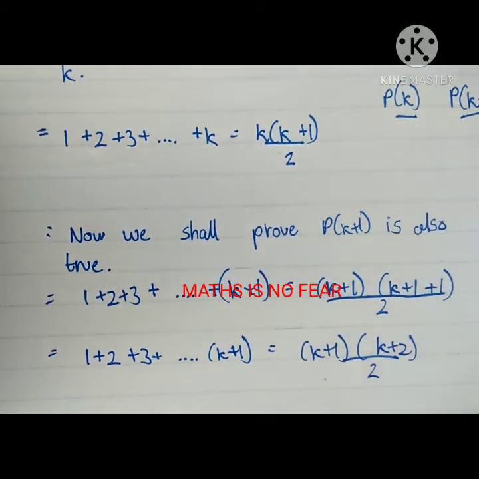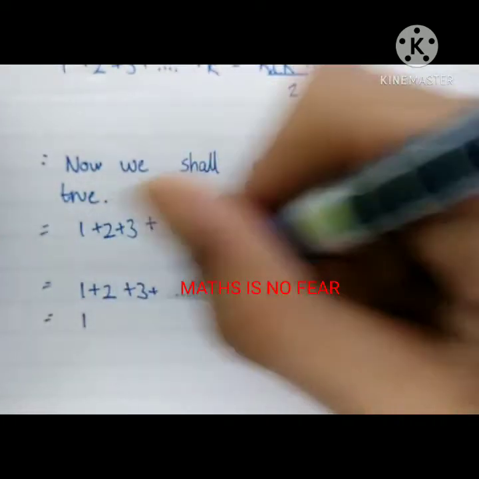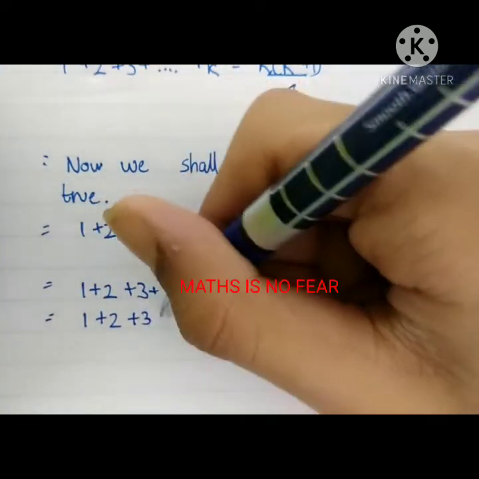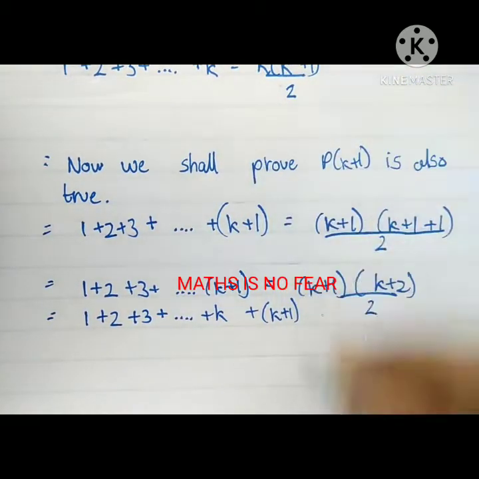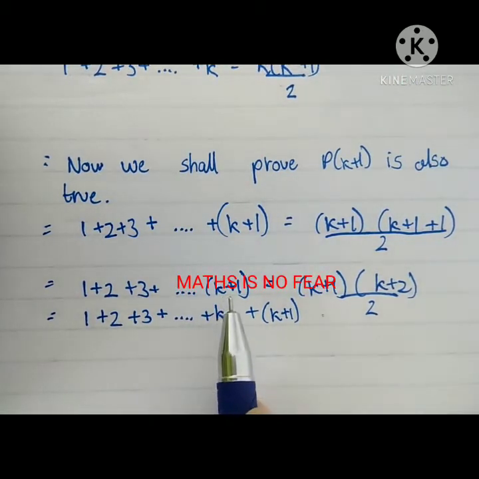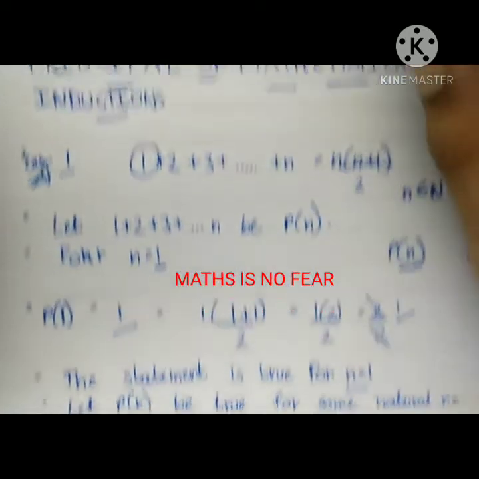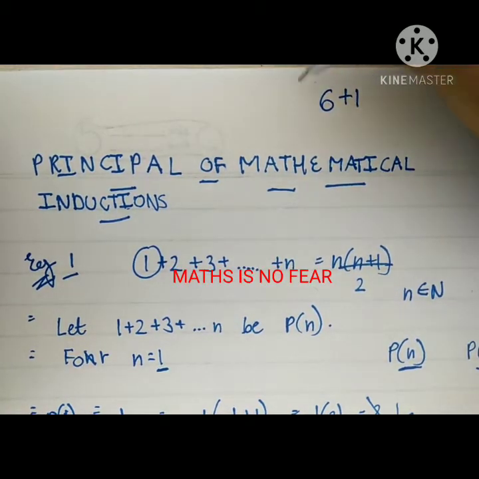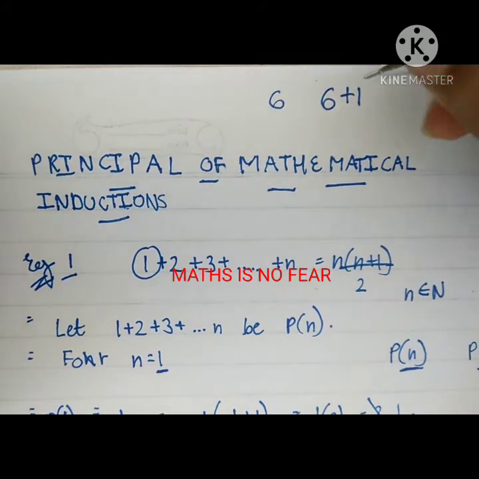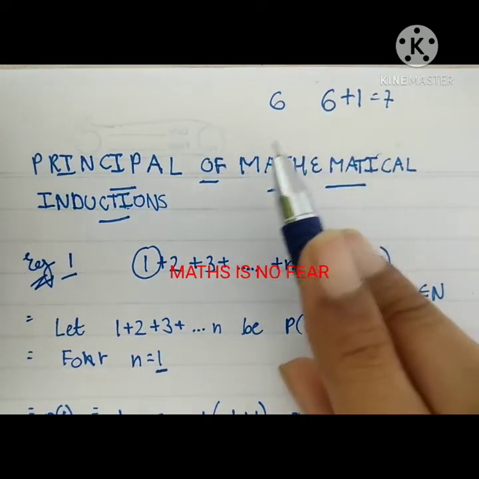Okay, so now pay attention. I can see that I can also write my LHS like this: 1 plus 2 plus 3 plus dot dot dot plus k plus (k plus 1). And why and how can I write it? See, I know that the term before k plus 1 would be k. Let me show an example. The term before 6 plus 1 is what? 6. Means 6 plus 1 is 7, and the term before 7 is 6. Means the term before 6 plus 1 is 6 only. So the term before k plus 1 would be k.